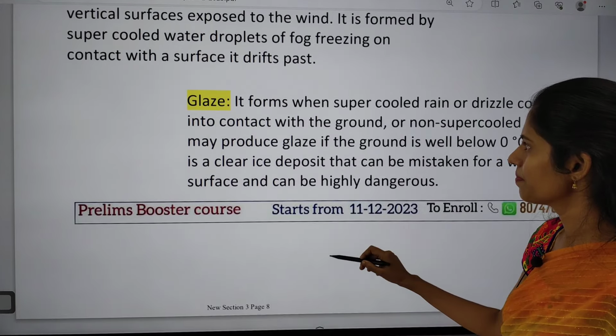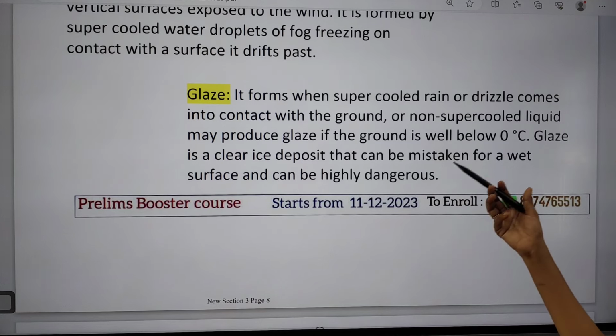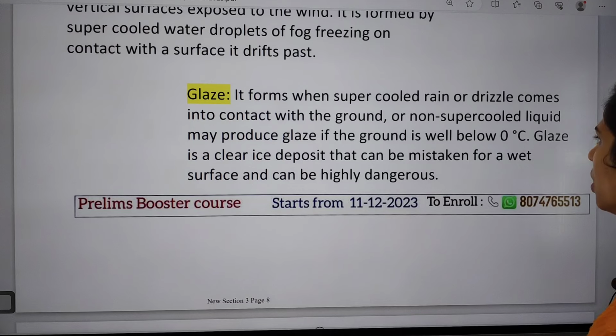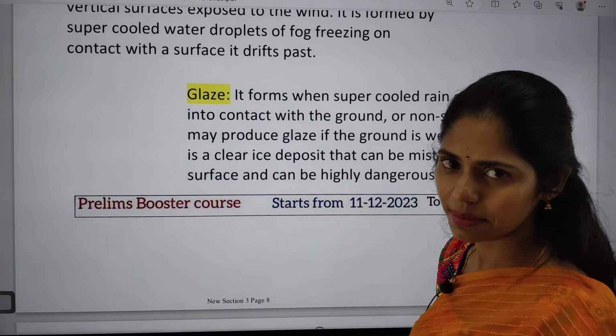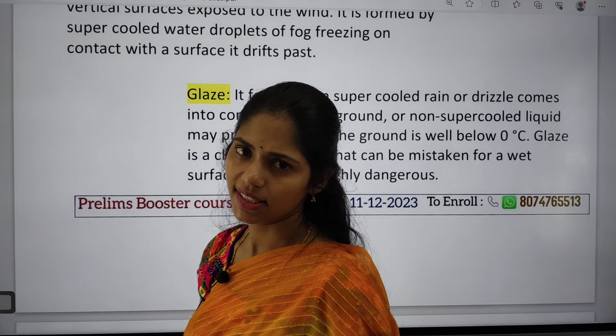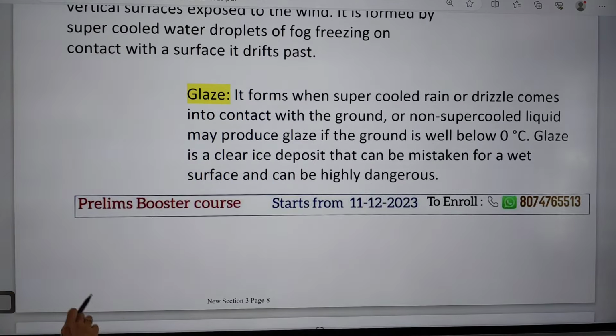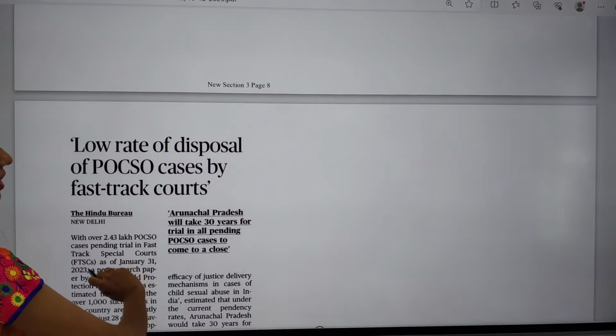And next one is glaze. Glaze forms when supercool rain or drizzle comes into contact with the ground, or non-supercool liquid may produce glaze if the ground is well below this 0 degree centigrade. So glaze is a very clear ice deposit that can be mistaken for a wet surface, and this glaze is very dangerous because this ice is very slippery in nature. So this is called glaze. So these are the different types of frost. And now let us see the next topic.